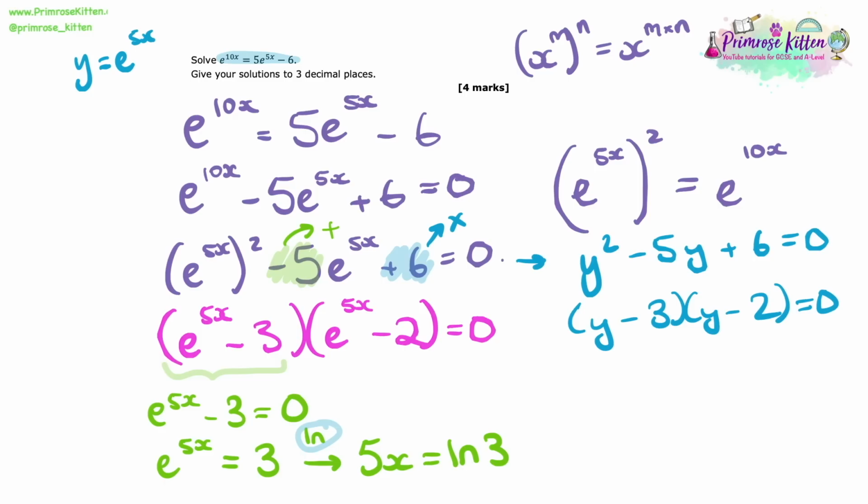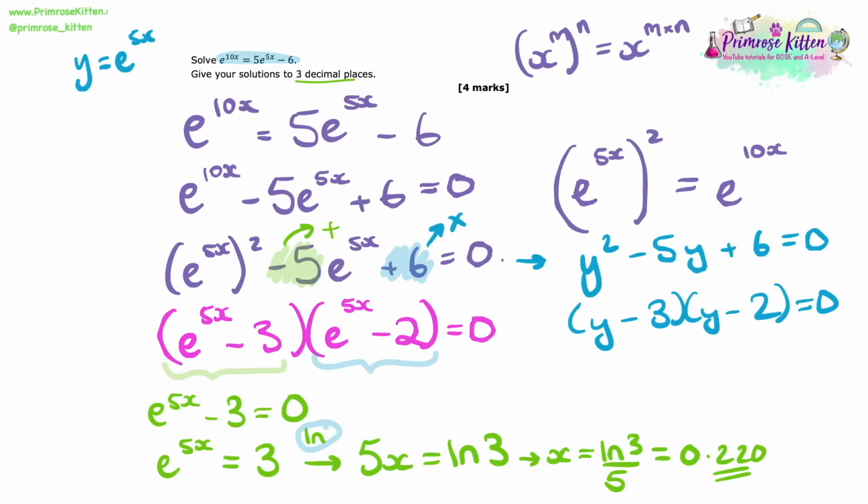So now this is much easier. We can get the x on its own. All that we need to do now is divide through by 5. That gives us x equals ln 3 over 5. Now this question wants our solutions to 3 decimal places. So if we pop this into the calculator and round it to 3 decimal places, I end up getting 0.220. So that is my first solution here.